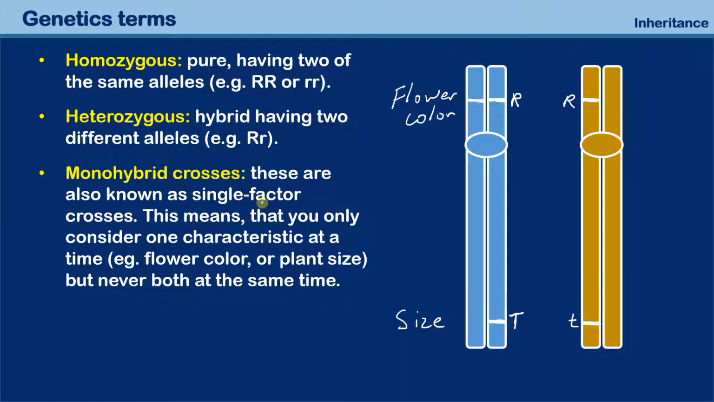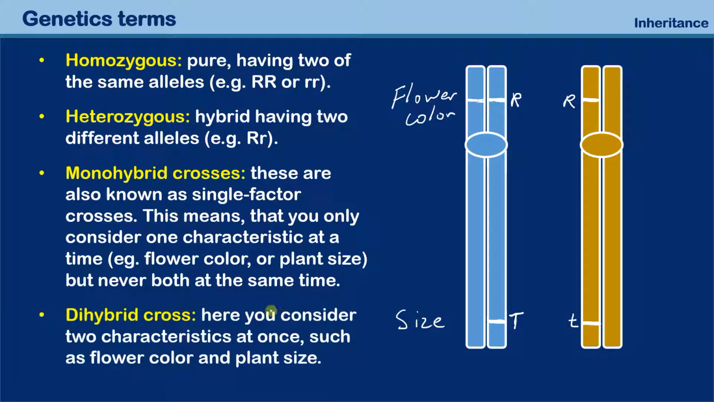But most of the examples that I'm going to give refer to monohybrid crosses. And the dihybrid cross is when you consider two characteristics together, such as flower color and plant size. That is a little bit more complicated, but there will be separate videos on that.